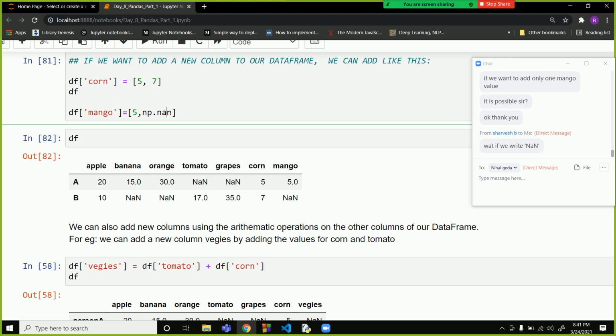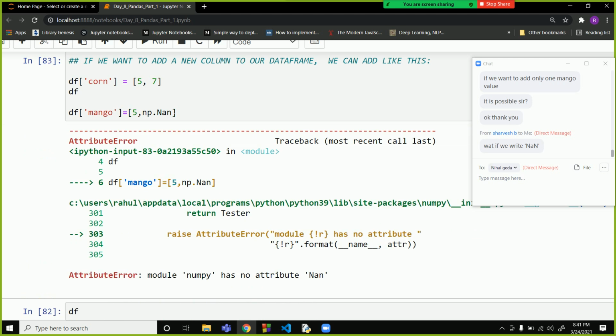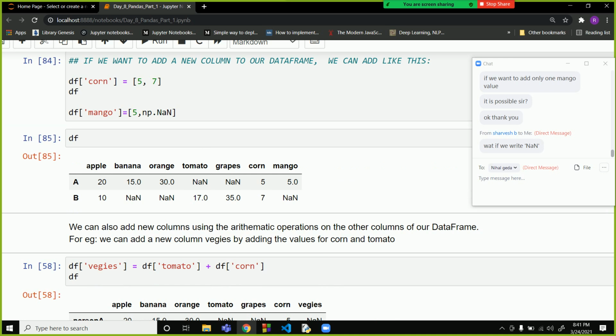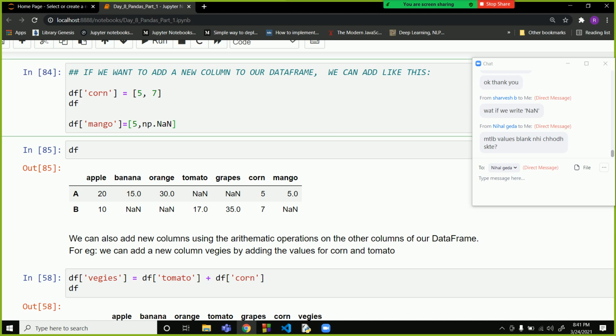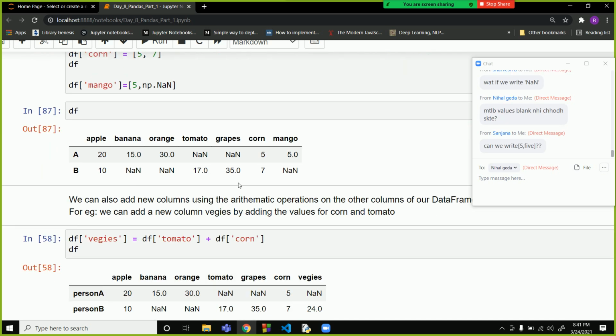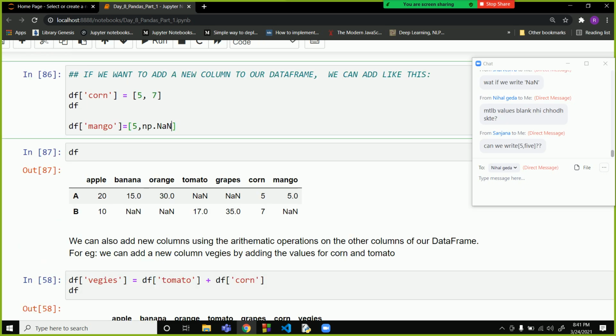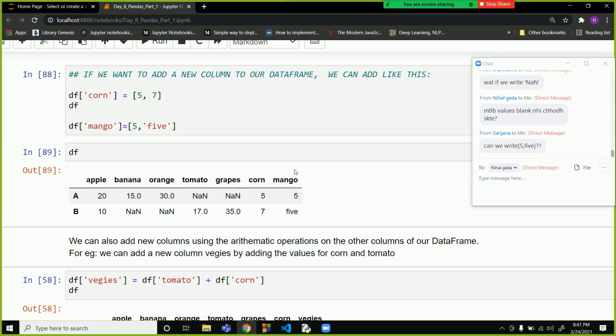Let's see what will happen. Same thing. No, you cannot leave blank values. So this nan, capital and small, this is a syntax. What if you try it and write it? Yeah, you can write anything. You can write like this. See.